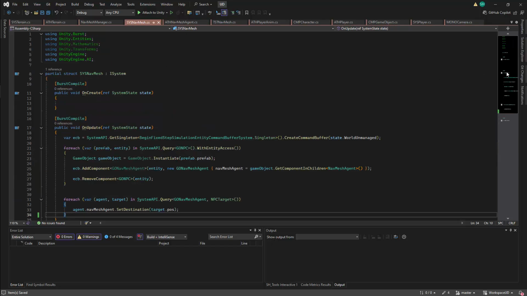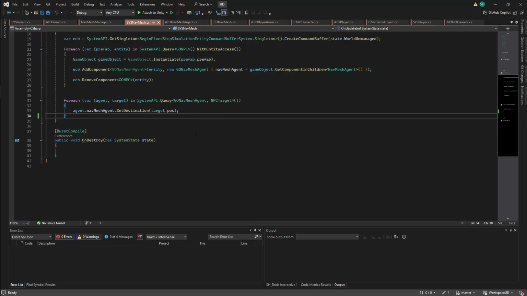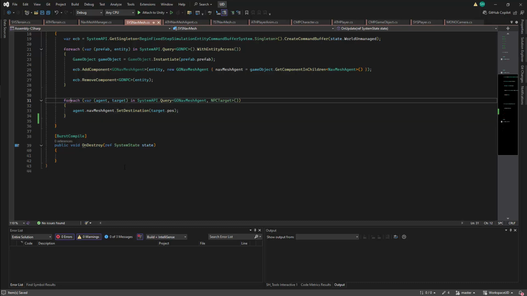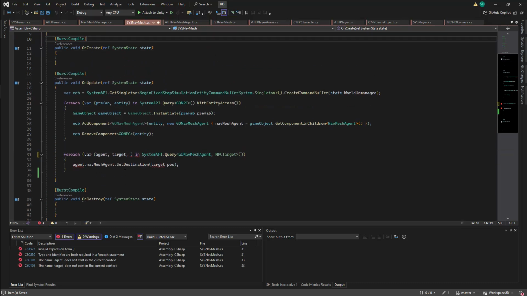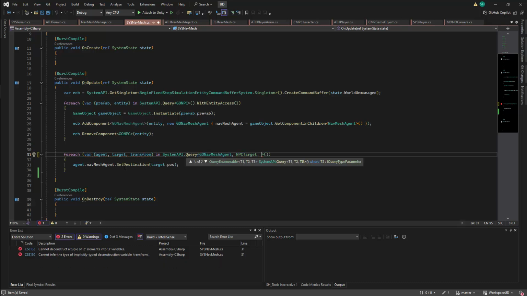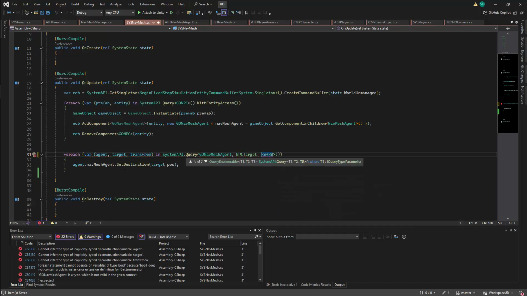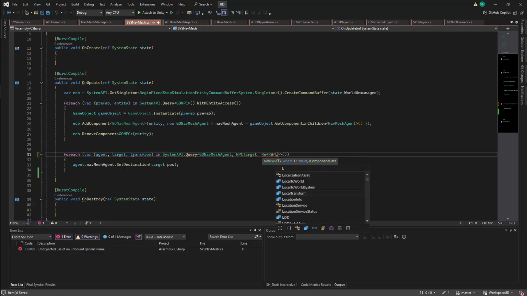So I'll now work on the NavMesh agent system. Here I'm going to update the for loop where we are evaluating our NavMesh agent. Currently we have a reference for our NavMesh agent. We also have a reference for our target value, which is setting the NavMesh agent's destination. We'll add a third value here, which will be the transform of our current entity. This will be a component that I want to modify, so I'll want a reference for the component. Because this is modifiable, this will be RefRW. The type here will be LocalTransform.